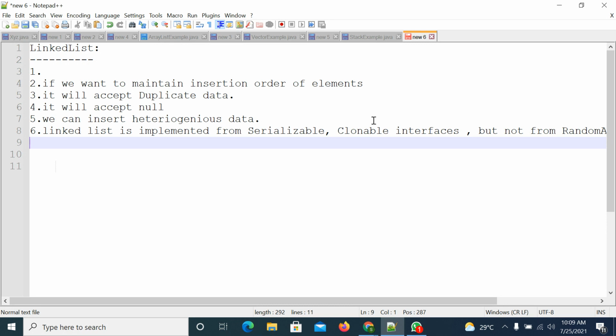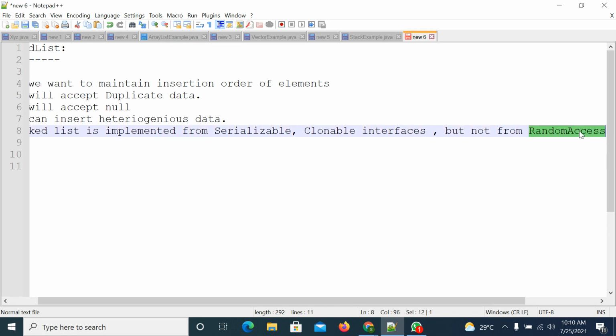Right. So it's not implemented from the RandomAccess interface. It was implemented only from Serializable and Cloneable. In the fourth unit, you all have collection objects only. That means there might be a chance to ask anything like ArrayList, LinkedList, Vector, Stack. There may be a chance to ask any of these classes and cursors also.